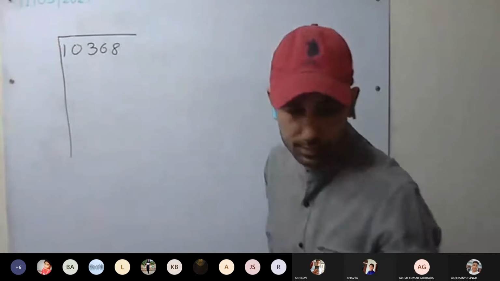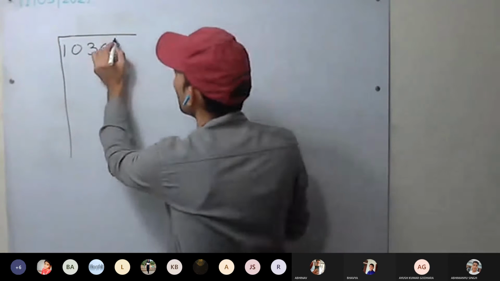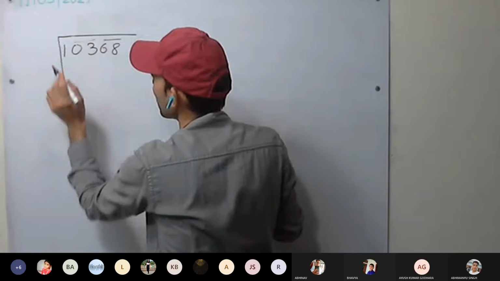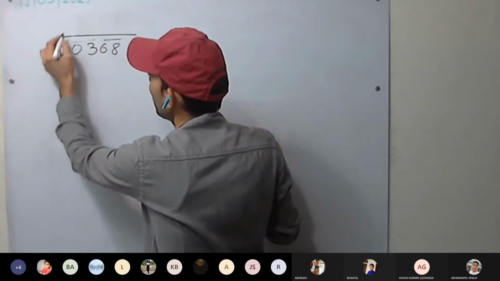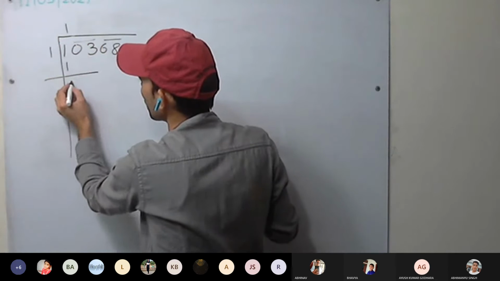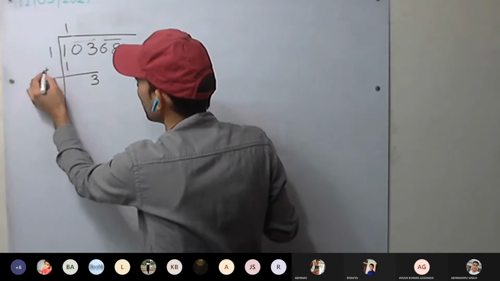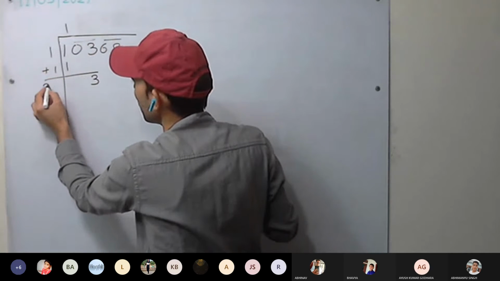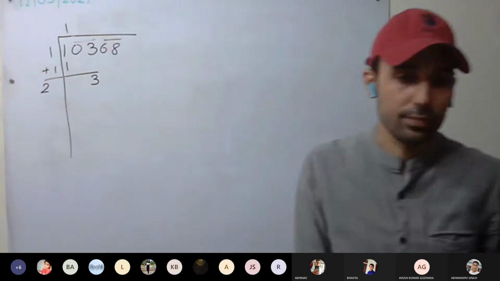Make the pairs. One pair, second pair, single. So here it will be 1, 1, 1. Then 3 plus 1, 2.